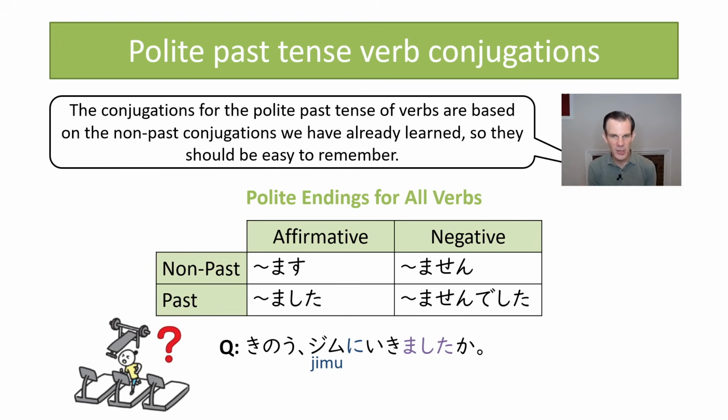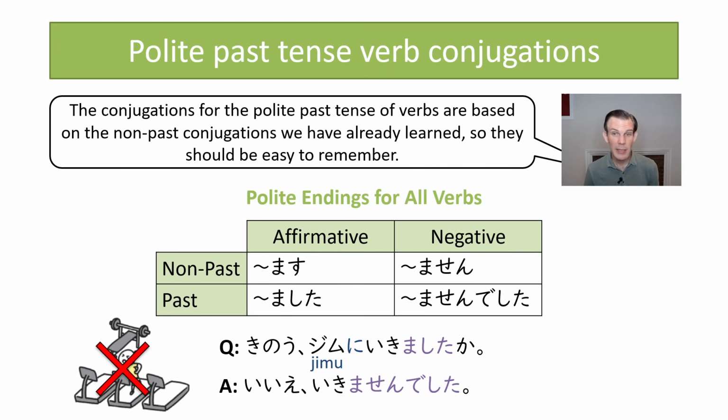If we wanted to ask, did you go to the gym yesterday? It would be, 昨日、ジムに行きましたか? So we've got ikimasu, and we just changed that to ikimashita for the past tense. Then you want to say, no, I didn't. いいえ、行きませんでした. We've got ikimasu, we just add the masen deshita ending, and that means I didn't go. 行きませんでした. That's all we really need to do.